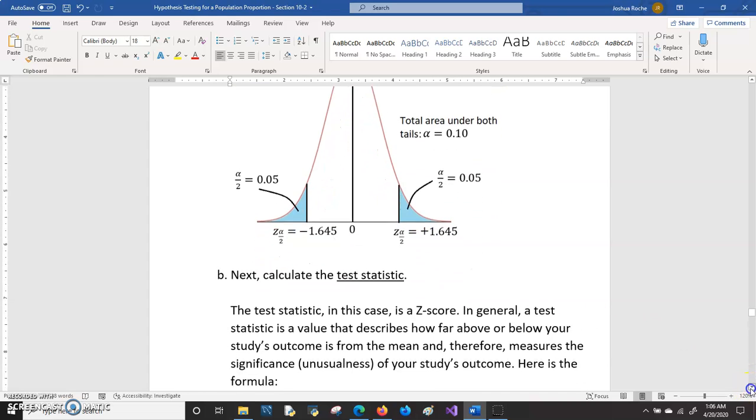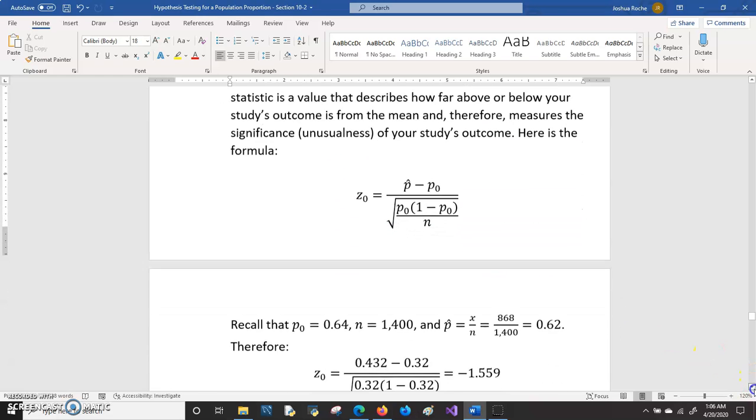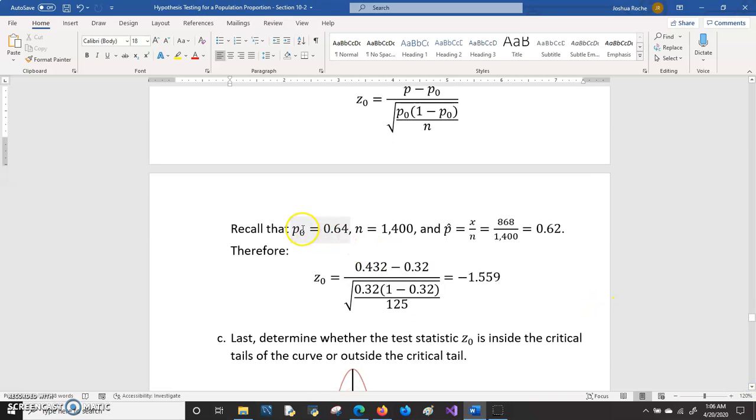The next thing that we'll do is calculate the test statistic. Use this formula for the test statistic. This time the p sub 0, the value of the null hypothesis proportion, is 0.64. Sample size is 1,400. Sample proportion was calculated earlier. It came out to 0.62. Put those numbers into the formula and it comes out to negative 1.559.